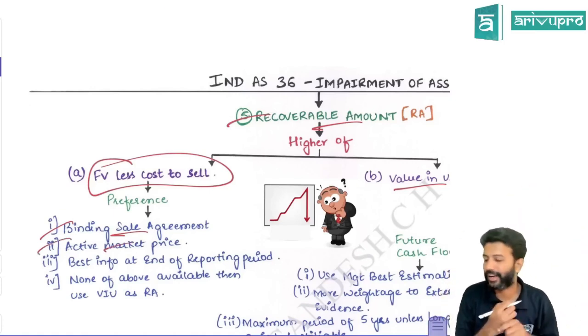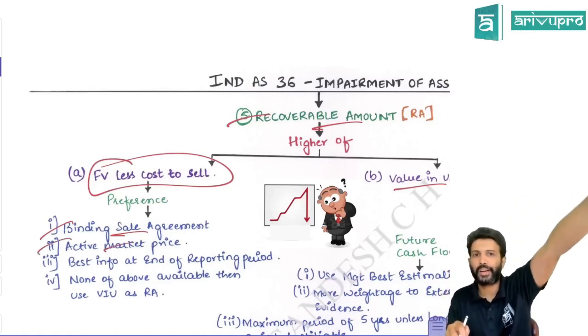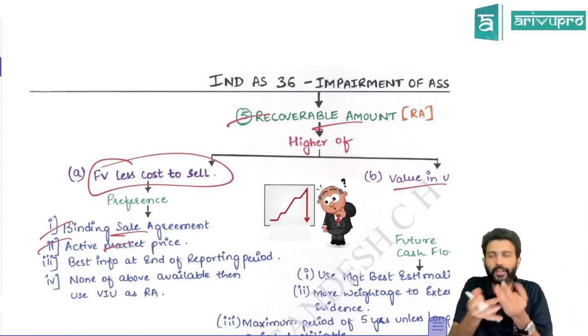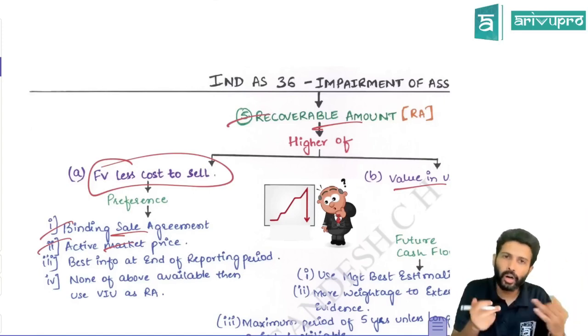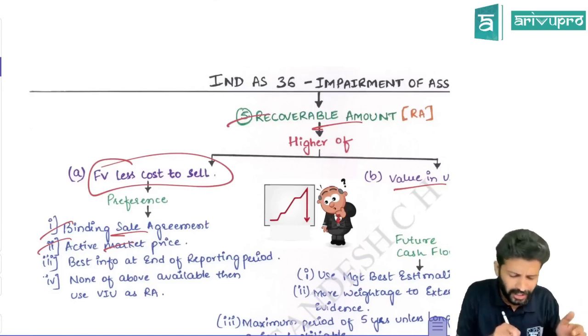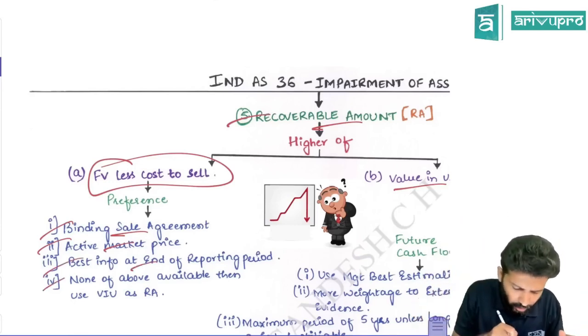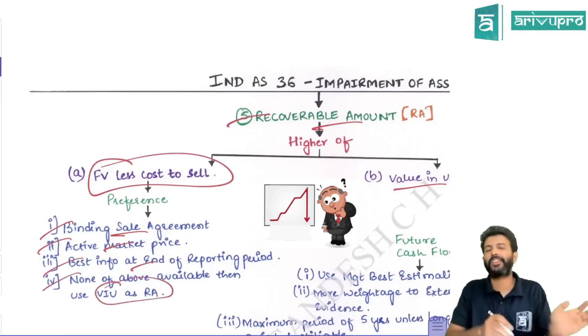Second is active market price. So you go to the active market, check whatever is the fair value of the asset, and that only becomes your fair value less cost to sell for this option. Or you find out fair value less cost to sell based on management's best information. If nothing is possible, if none of these 3 work out, it means ignore fair value less cost to sell, and value in use itself becomes the recoverable amount.